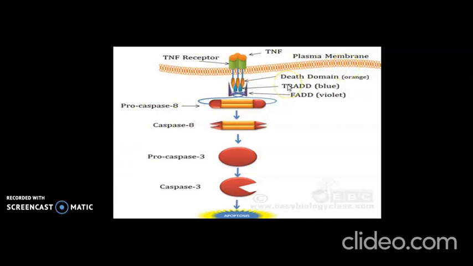The cytoplasmic domains of the TNF receptor, that is FADD and TRADD, interact with one another by the homologous region called the death domain, which is marked by orange color, and procaspase 8 interacts with FADD. Once assembled in the complex, the two procaspase molecules cleave one another to generate an active caspase 8 molecule containing 4 polypeptide segments. Caspase 8 is an initiator caspase that activates downstream caspases that carry out the death sentence, or apoptosis.